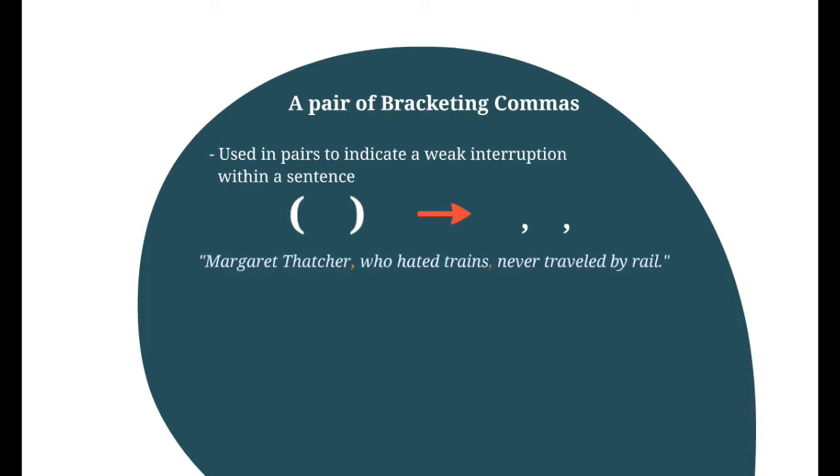As in, for example, Margaret Thatcher, who hated trains, never traveled by rail. Or, Dali, of course, was ahead of his time. Both sentences make complete sense without the non-defining relative clause, the interruption that is within the bracketing commas. Margaret Thatcher never traveled by rail. Dali was ahead of his time.